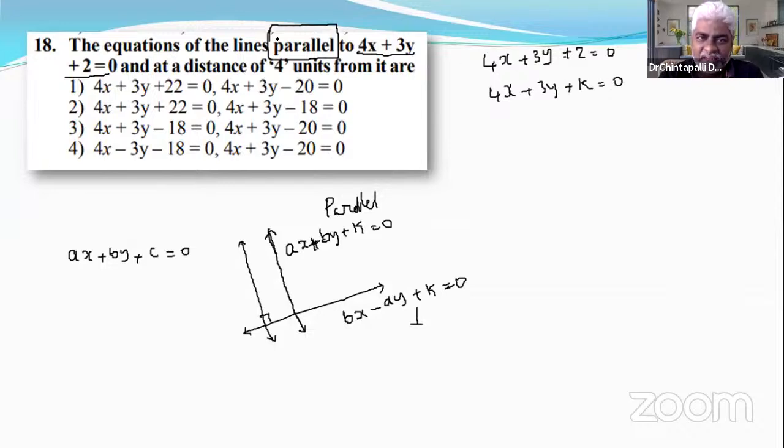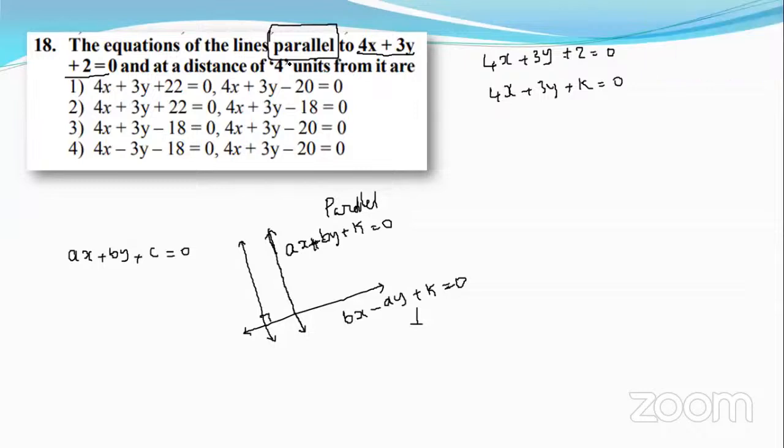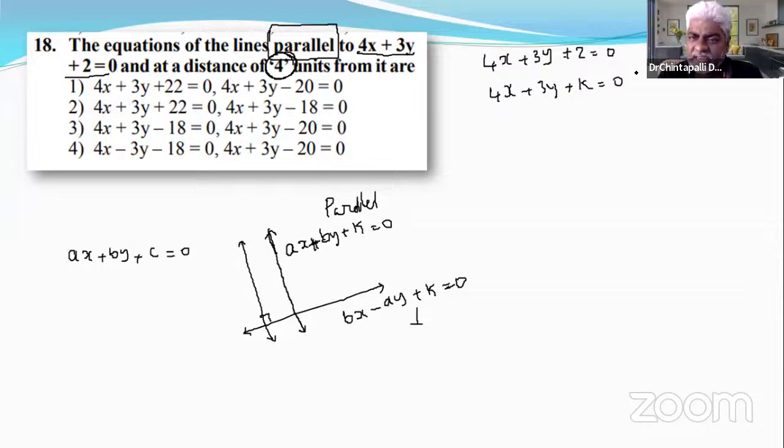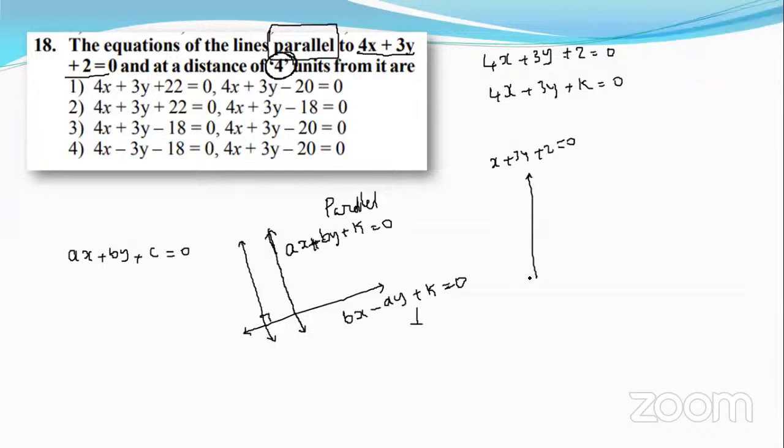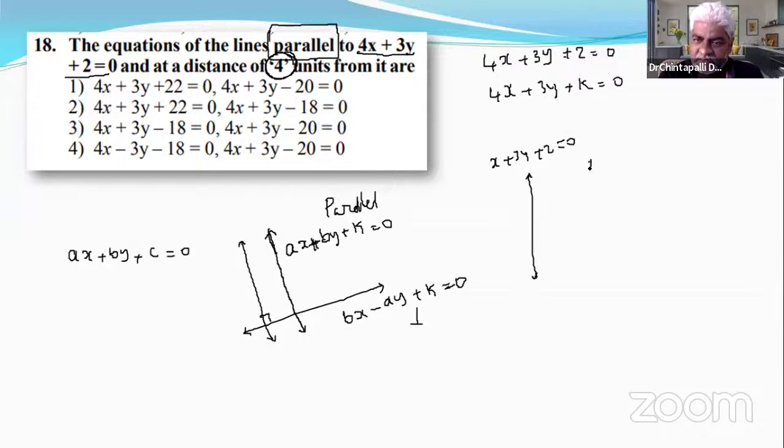The given hint is: a distance of 4 units from it. For example, this is the given line, 4x + 3y + 2 = 0. The required lines are parallel to it, and at a distance of 4 units from it.